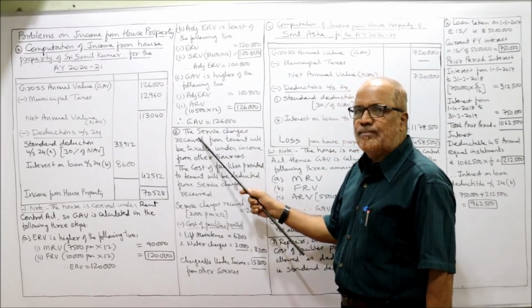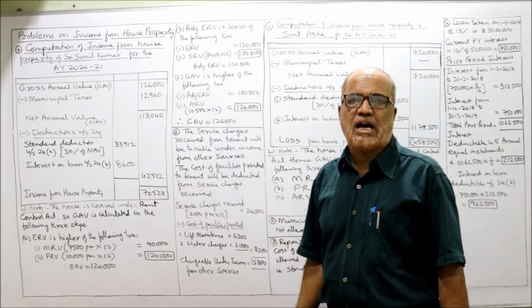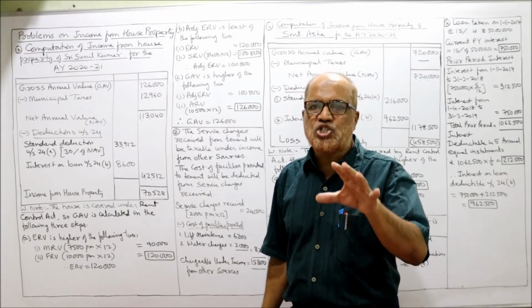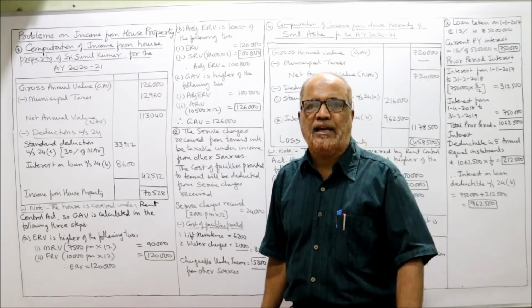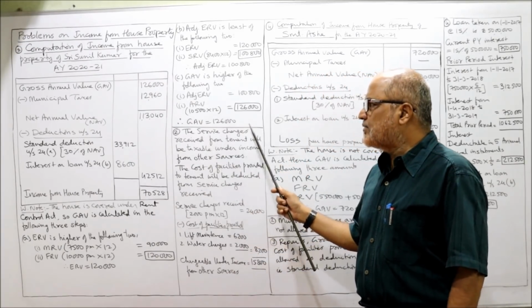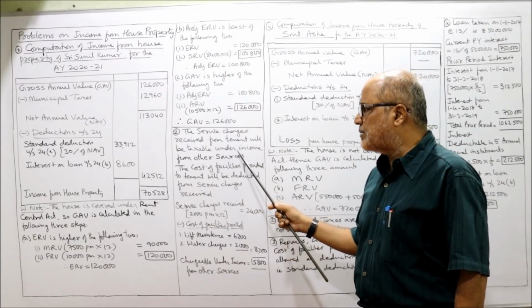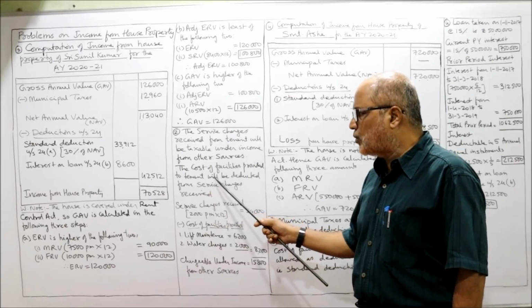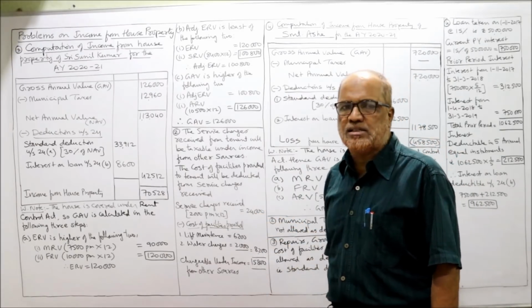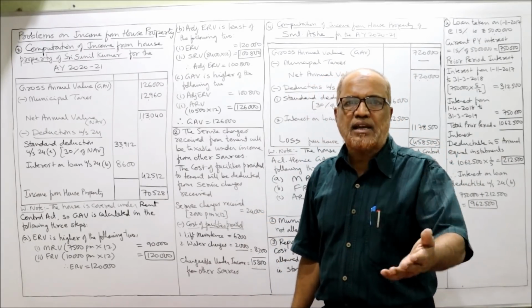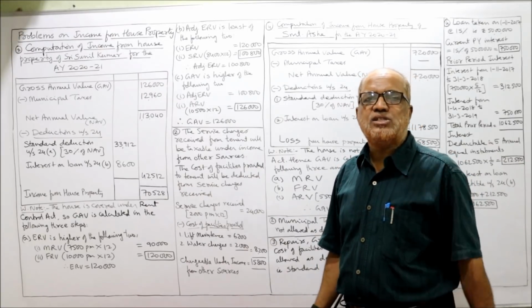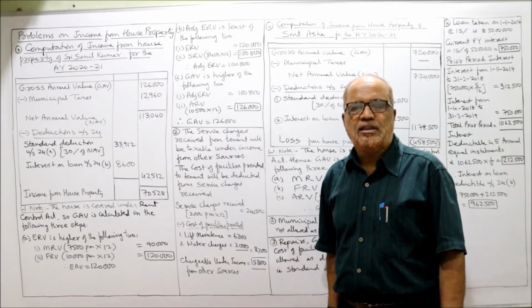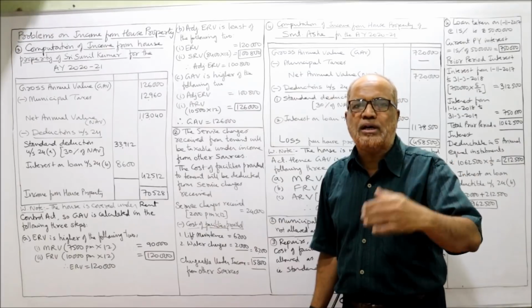Now in working note, I'll explain you about service charges. Service charges charged by the owner on the tenant. The service charges received from tenant will be taxable under income from other sources. The cost of facilities provided to tenant will be deducted from service charges received. Some services are given like lift maintenance charges and water charges. These are the services given by owner to the tenant.